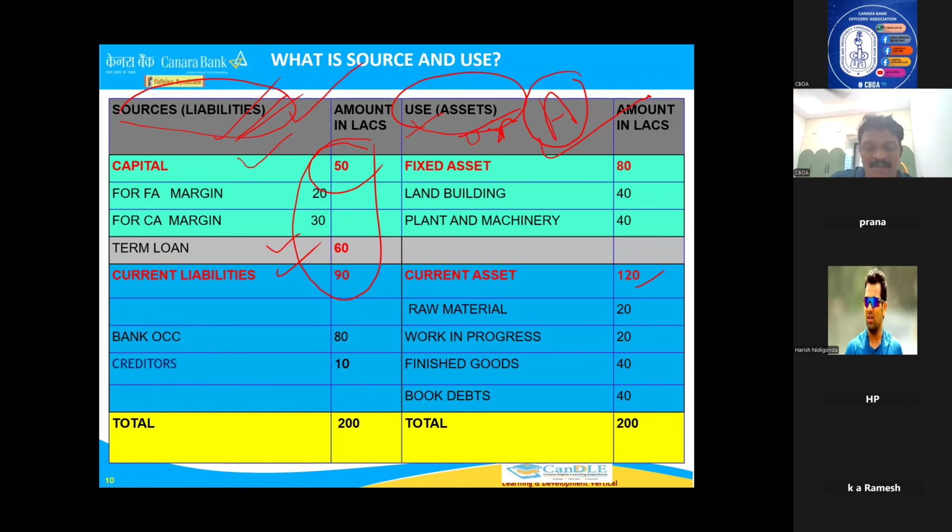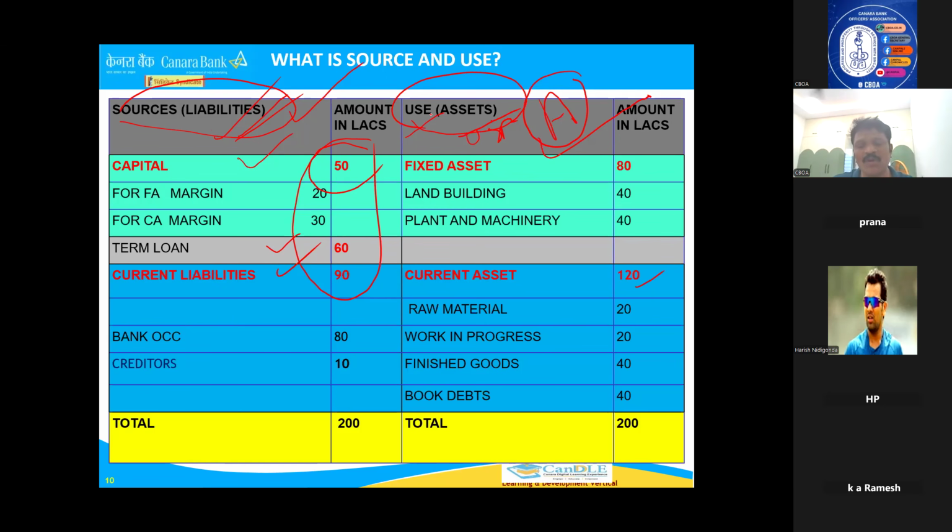Because sometimes, last time I think this question only has come. He has not used the words assets and liabilities in the balance sheet. He has used short-term, long-term sources like that. Then if you don't understand the concept of source and use, you may get confused. Okay. Now I hope you understood what is the source. Simply, asset is called use. Using the money and creating asset. So uses. Liability means source. We brought some money from outside. Own capital, term loan, even your bank OCC, all are sources for you. I hope you understand what is the source and what is the use.